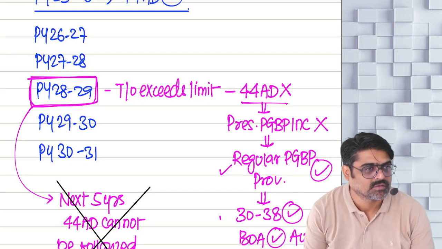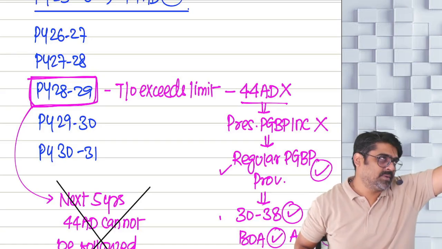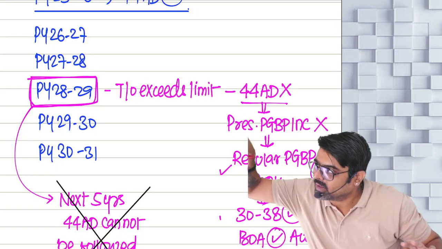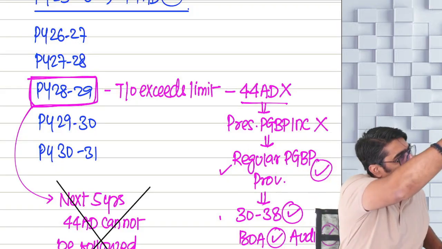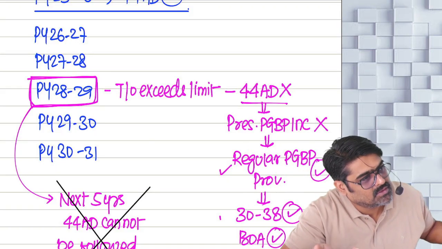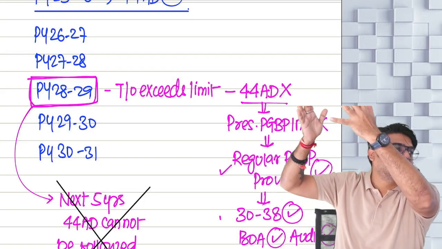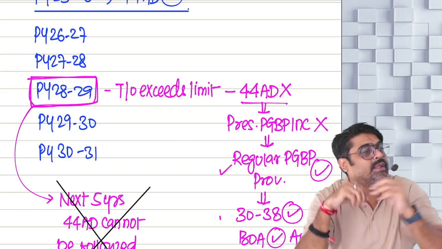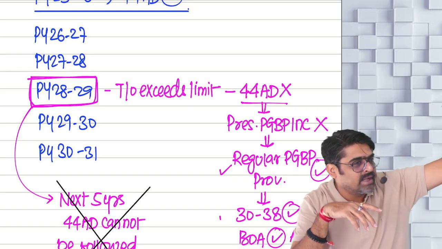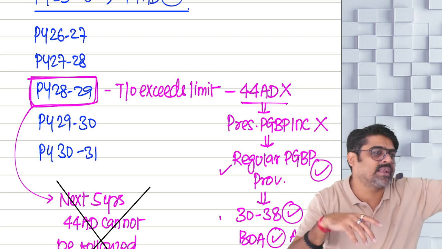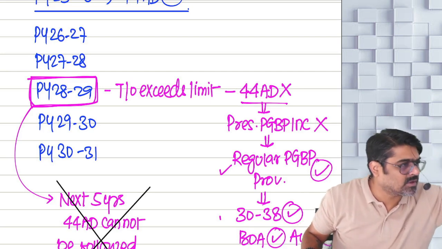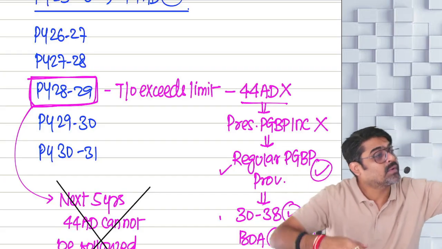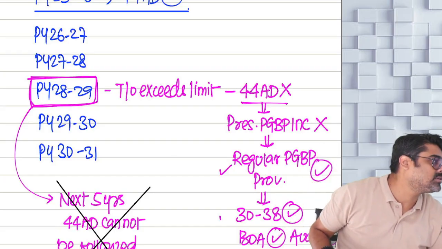Now this is your PGBP income, which you have calculated on what basis? Presumptive basis. Under the head PGBP, can you calculate your regular PGBP income and show it under the head PGBP? Yes. Now you can calculate the PGBP income on presumptive basis, and that income also you can show under the head PGBP. So under the head PGBP, for any business, the income can be calculated on regular basis also, or you can calculate the profits on presumptive basis.